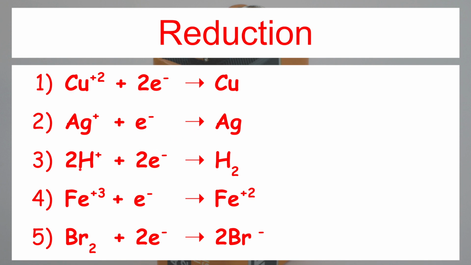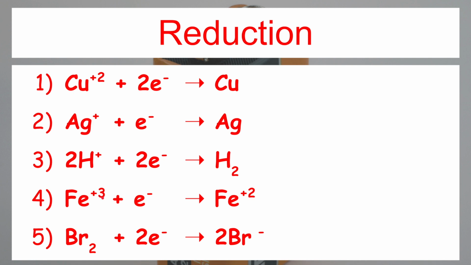2H plus means 2 H plus ions are there. 1 H plus ion takes 1 electron and gets converted into a hydrogen atom. Another H plus ion gains an electron and gets converted into another hydrogen atom. These 2 hydrogen atoms cannot remain separate. They combine with each other to give hydrogen gas. And so 2H plus plus 2 electrons gives H2. This is a reduction reaction.